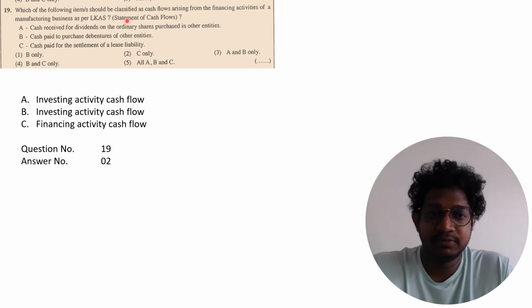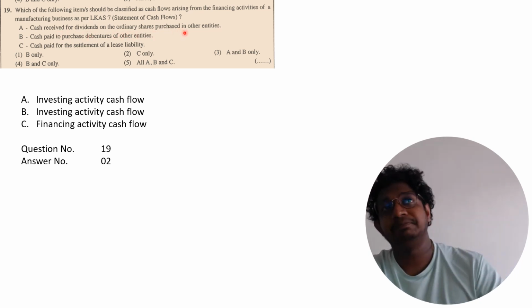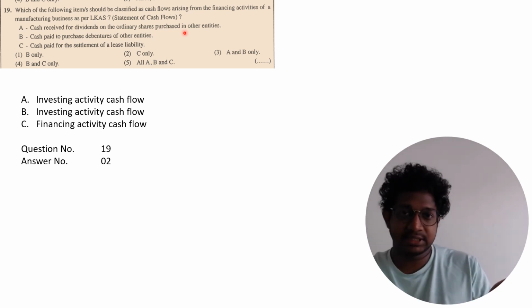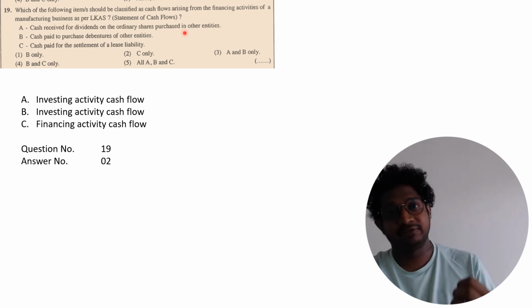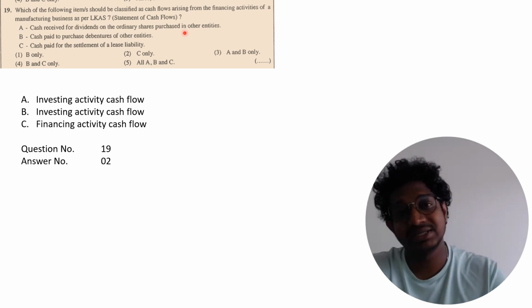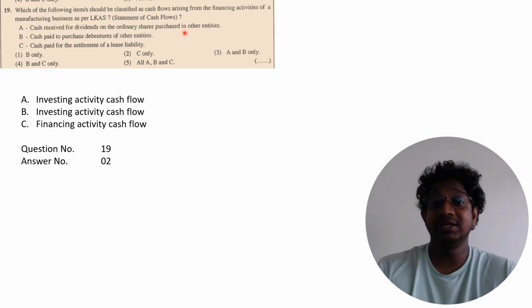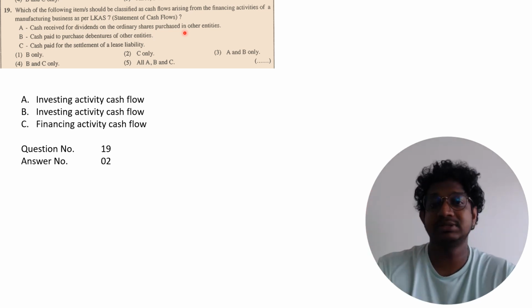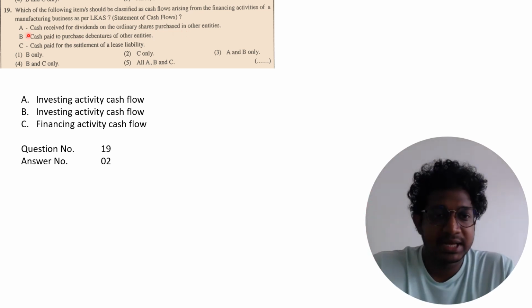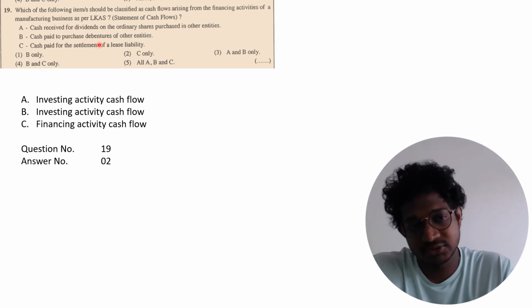Which of the following items should be classified as cash flows arising from financing activities? Cash receipt for dividends on ordinary shares purchased in other entities: this is investing activities. When you purchase shares in another entity, your business is making an investment, so the return on that investment, the dividend income, we consider as investing activities. But the dividend payment that the business pays to its shareholders comes under financing activities. Cash paid to purchase debentures of others is also investing.